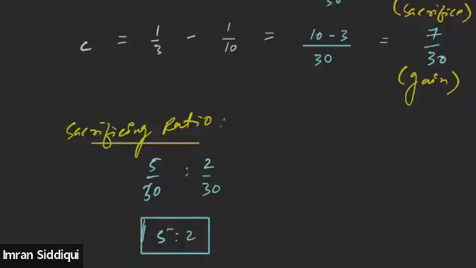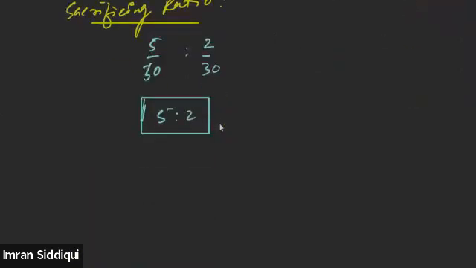So we'll talk about the treatment of the accumulated profit and losses. I've told you in the last session that whenever there is a change in the existing profit sharing ratio, we need to make a few adjustments.